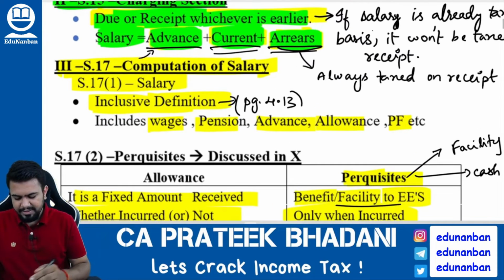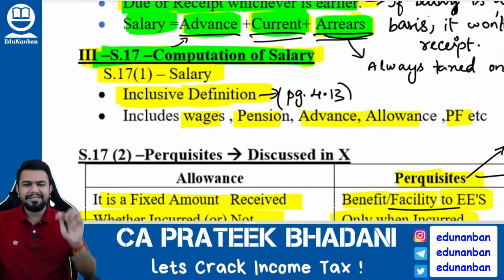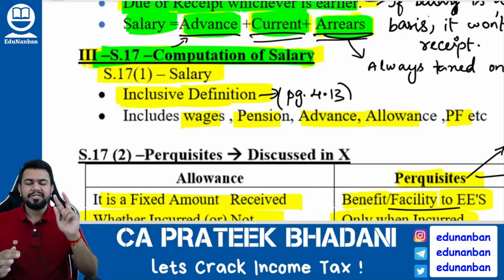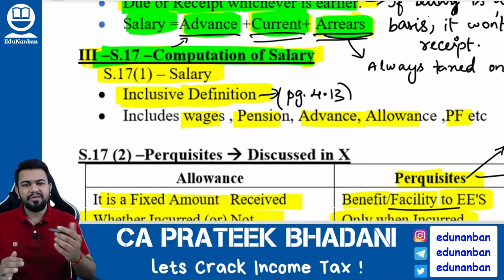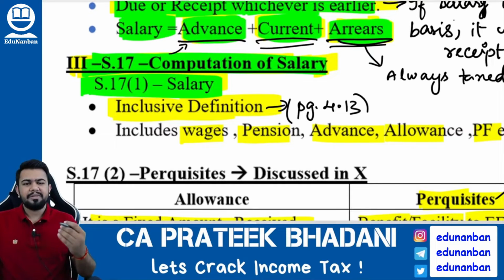Now let us come to section 17, which is the computation section. Section 17 has three subsections. Subsection 1 speaks about salary, subsection 2 speaks about perquisites, and subsection 3 speaks about profit in lieu of salary. Firstly, let us see section 17 subsection 1, which speaks about salary.